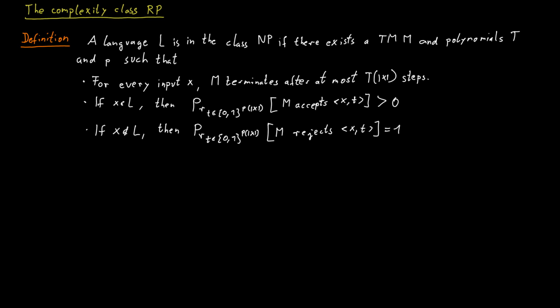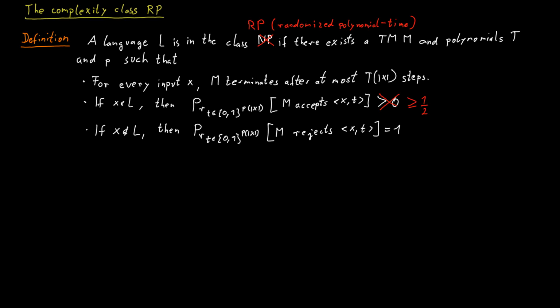And that might not be super helpful if we really want to do some suitable computation. So for this randomized class RP, we have exactly the same definitions as for NP, but we require that not just a single string works, but at least half of all possible strings work. So if we pick a random string, then the probability that the machine accepts, in case the word is part of the language, should be at least 1/2.